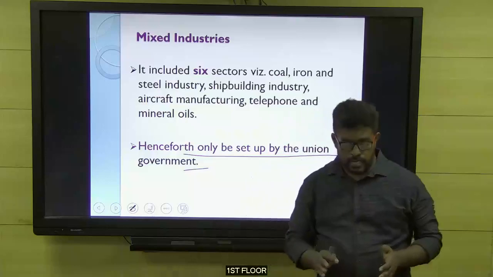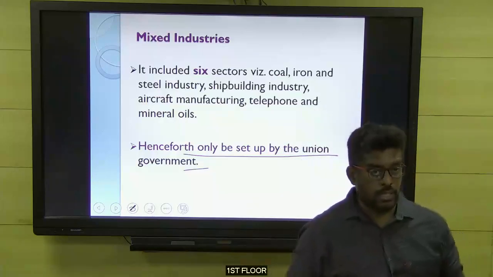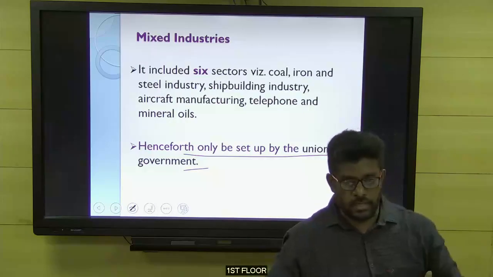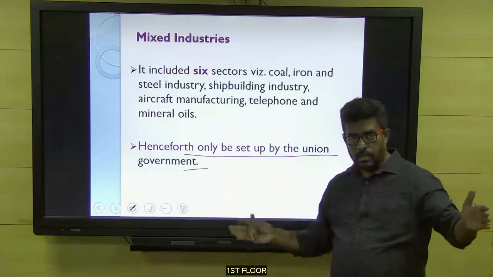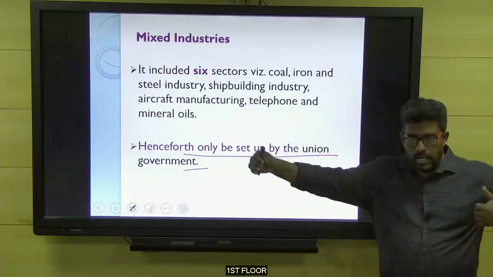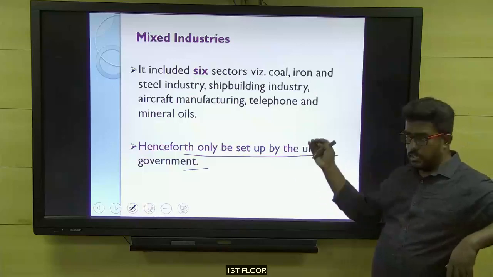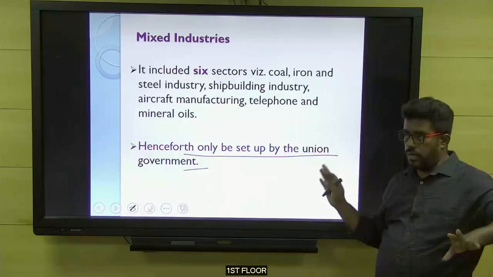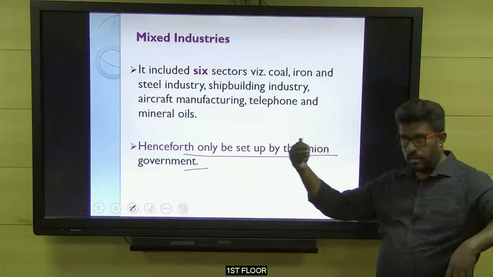Regarding industrial policy, students, for the first 15 to 20 minutes, you may not be able to understand what I am saying, which means you'll understand, but you will not be able to connect. After 20 minutes, you'll understand, okay? Because you need some aggregate understanding. Initially it won't give you a complete picture. So first you travel along with me, then at one point you'll understand what we are learning.